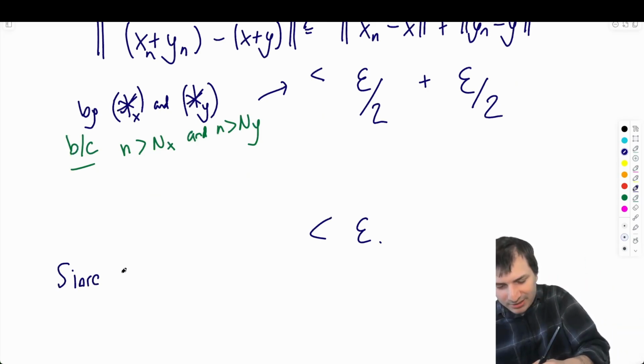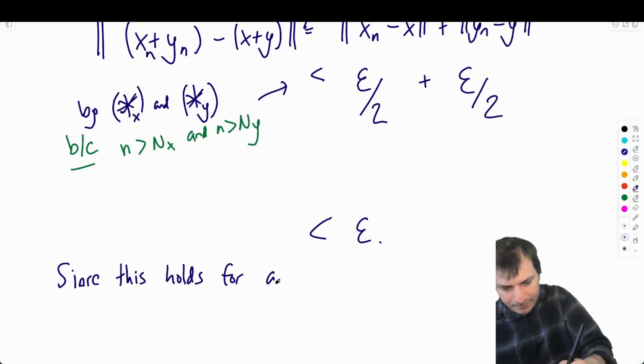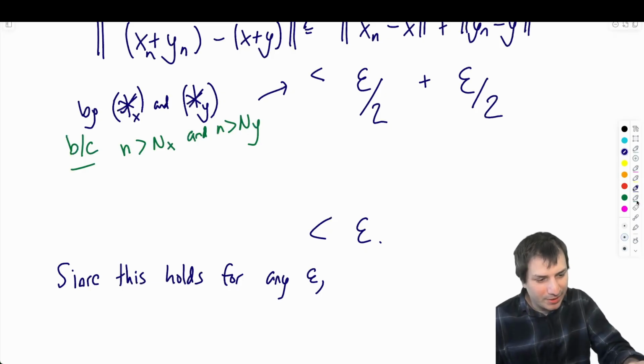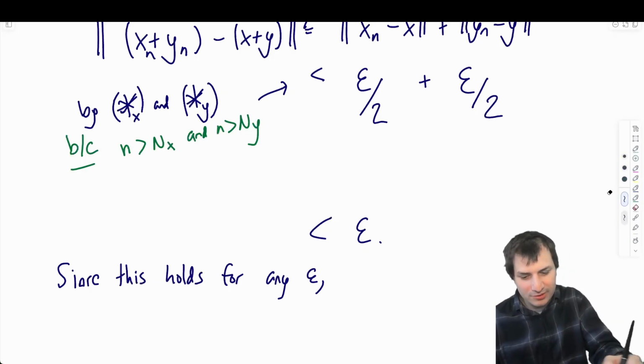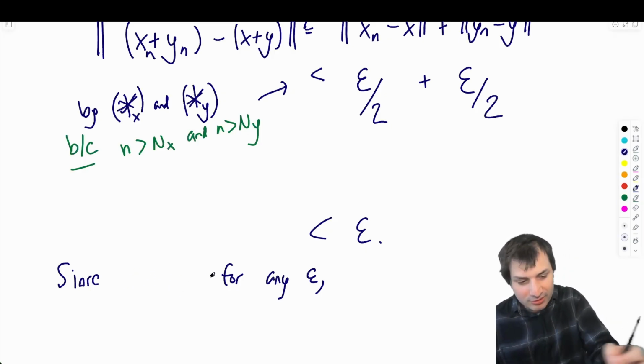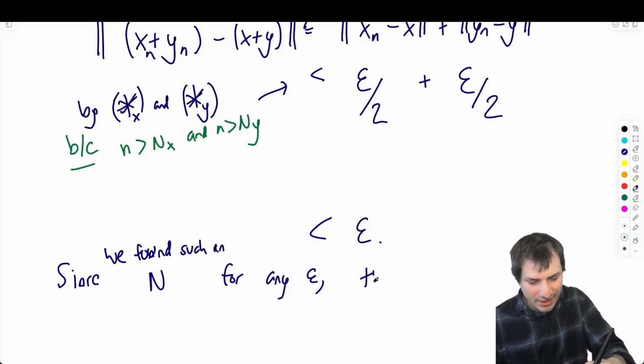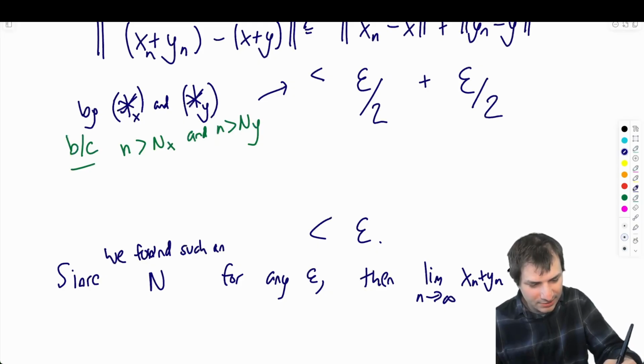since we found such an n for any epsilon, then the limit as n goes to infinity of xn plus yn equals x plus y, as desired.